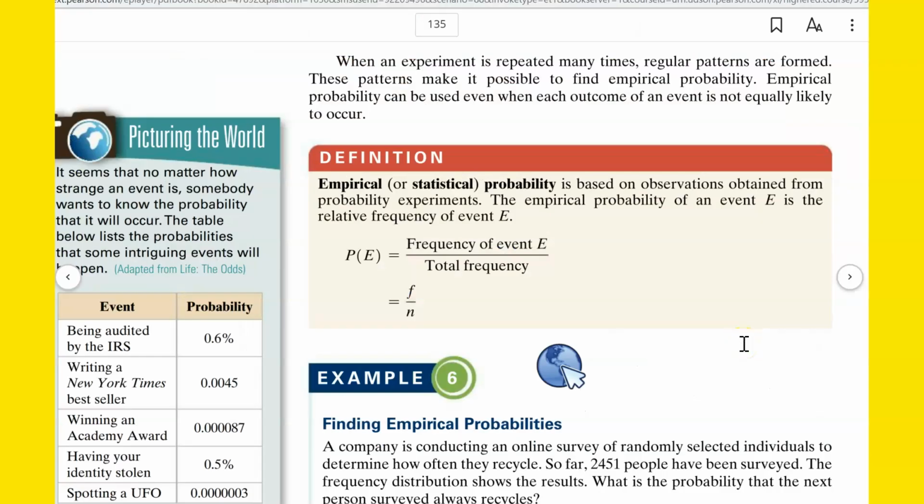All right, next, we deal with empirical or statistical probability. When an experiment is repeated many times, regular patterns are formed. These patterns make it possible to find empirical probability. Empirical probability can be used even when each outcome of an event is not equally likely to occur. All right, so you can use empirical or statistical probability based on observations obtained from probability experiments. The empirical probability of an event E is the relative frequency of event E. All right, so relative frequency is something that we did back in chapter 1. Maybe it was chapter 2, I don't remember. I think it was chapter 2.